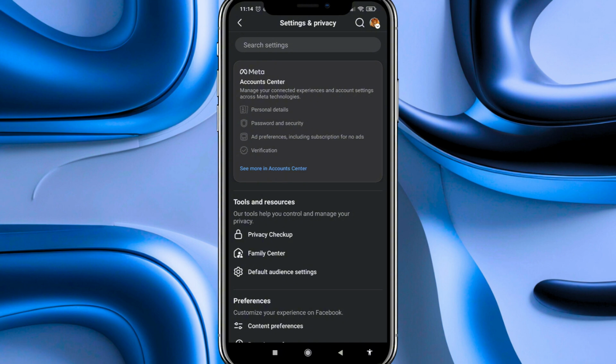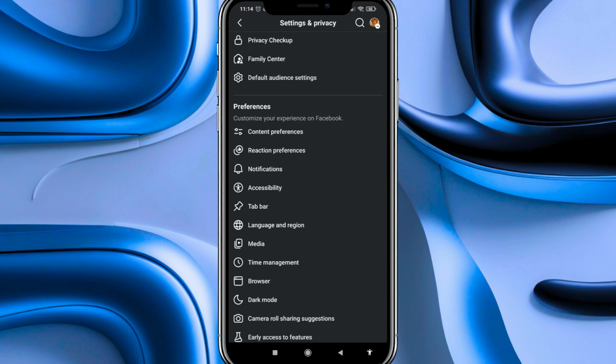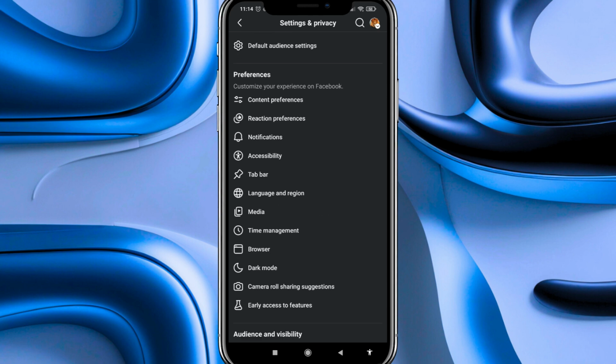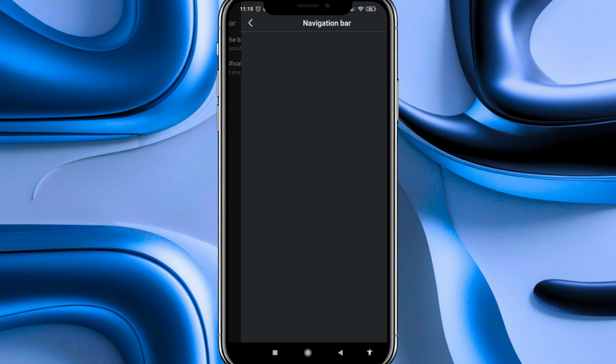Now after that, the next step is to scroll down until we see the section labeled Preferences. And here pay very close attention, because among all the options that appear, we have to go to the center where the tab bar is located. We enter there, and now among all these options that appear, we're going to the top where it says Customize the bar, and we enter.